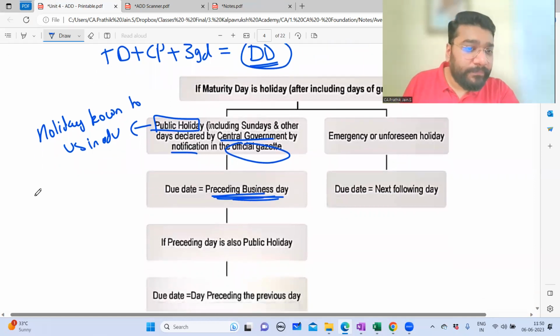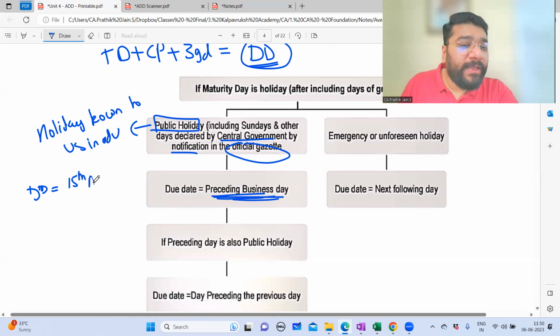For example, the due date is falling on 15th August. 15th August is what? Public holiday. Do you know that in advance? Yes. So what will be your due date? Preceding business day. Preceding business day is what?